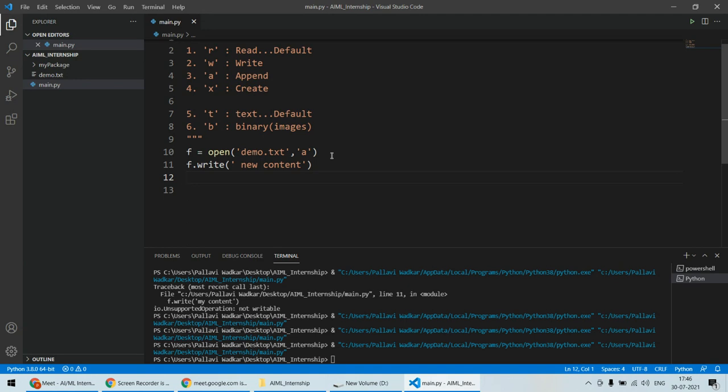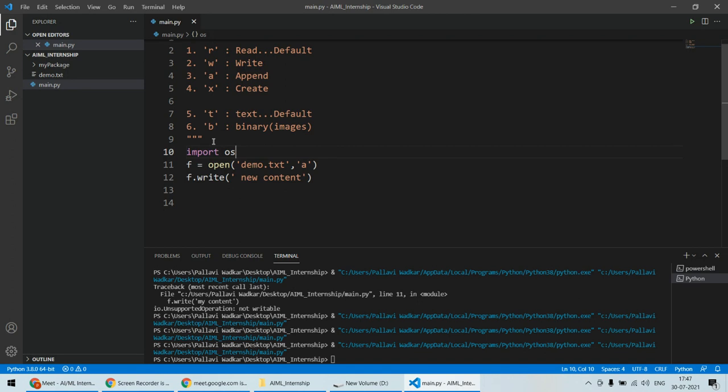Okay, now we'll see how to delete the file. If the file is already created, and now I want to delete it. Let's say demo.txt is already there, and I want to delete this file from my folder. In order to do that, you should import a library. Import os. Now os stands for operating system. Again, you need not install this library, or create your own module or package for that. This is a previously loaded library. As soon as you install Python on your computer, the os library comes with that Python installation.